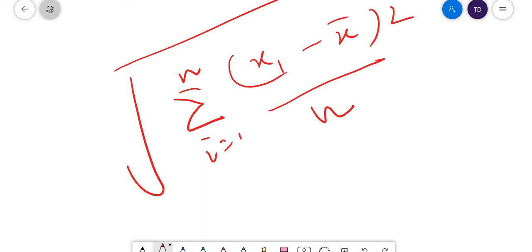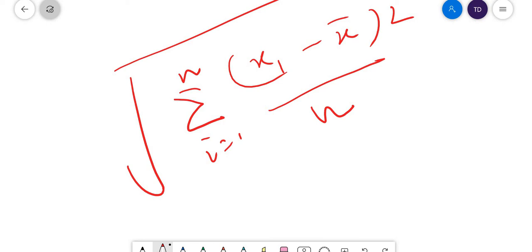The biggest drawback of using standard deviation... that is the advantage of standard deviation. Now the drawback of standard deviation. Even when we discussed variance, I told you the advantage of variance and the drawback of variance as well. And now here I told the drawback of variance. See, here also the biggest drawback of using standard deviation is that it can be impacted by outliers and extreme values. That is the drawback.